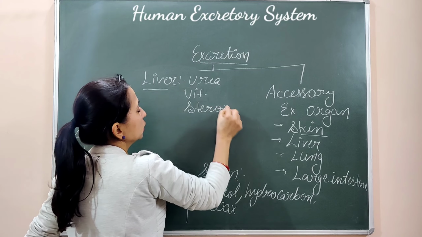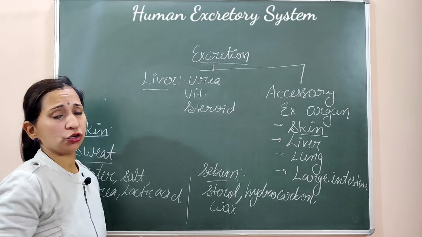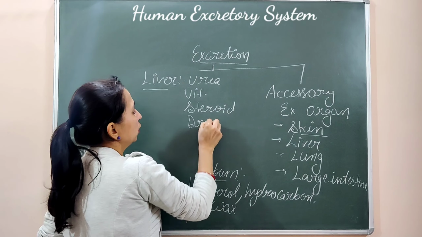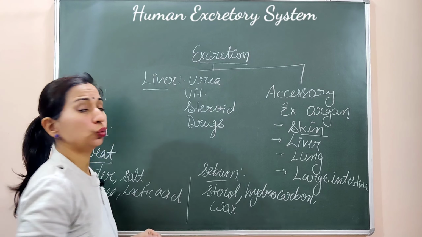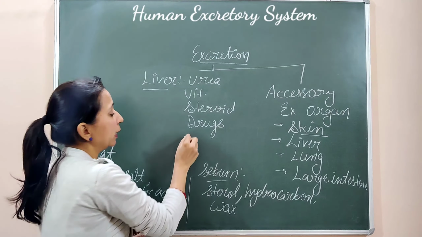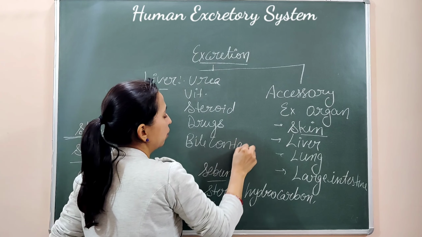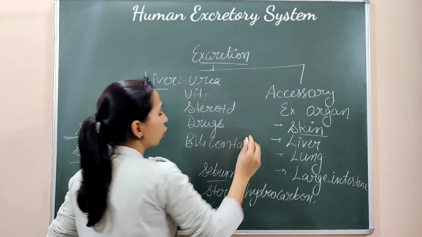These steroids come from degraded steroidal hormones. So steroids are also secreted through the liver. Drugs can also be secreted through the liver, and bile-containing salts like bilirubin and biliverdin are also synthesized in the liver and then excreted out.